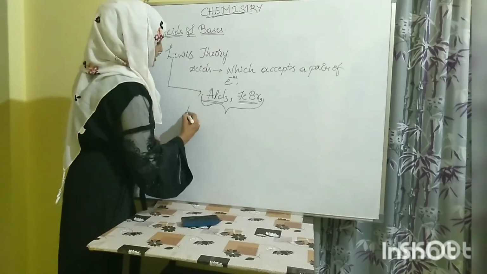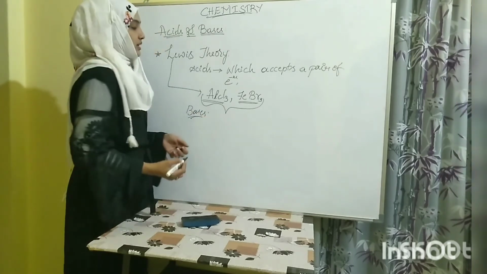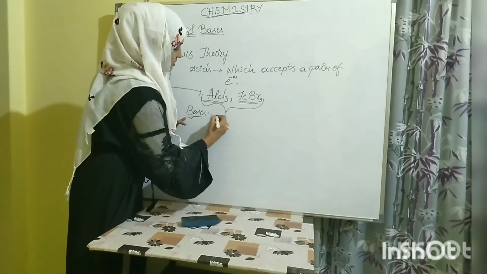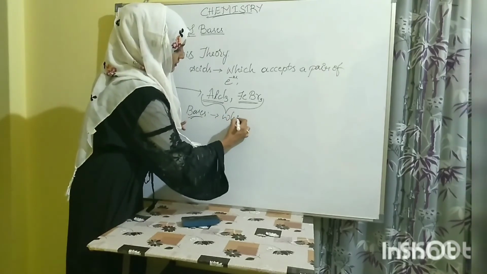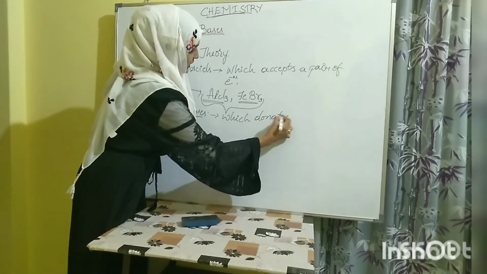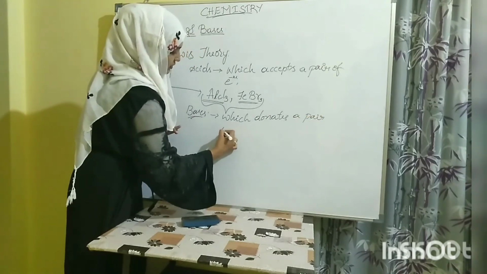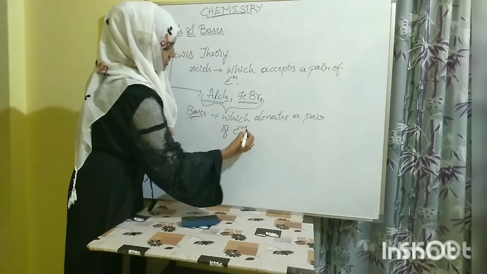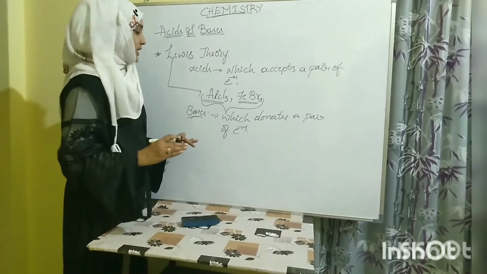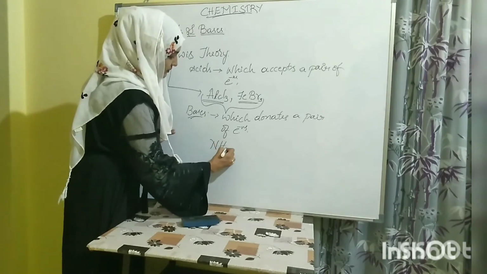Now you can easily say what are bases according to Lewis. According to Lewis, bases are the substances which donate a pair of electrons. The very famous, familiar and important base of Lewis is NH3.